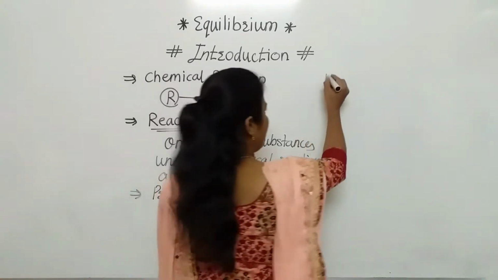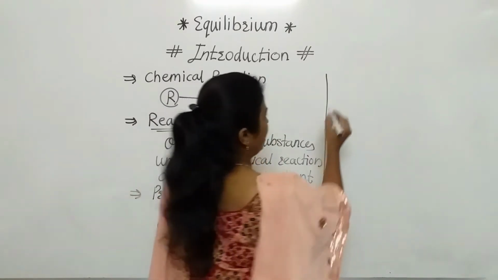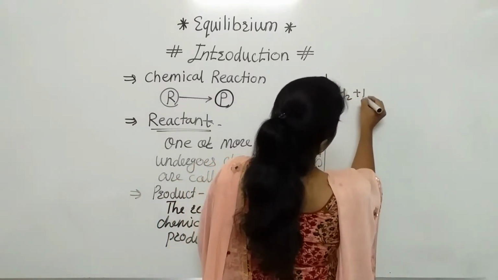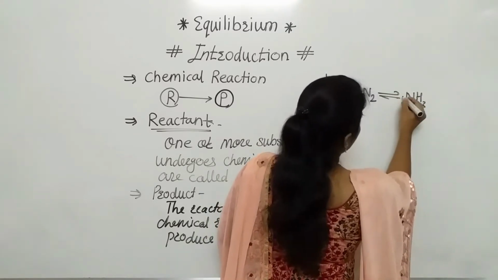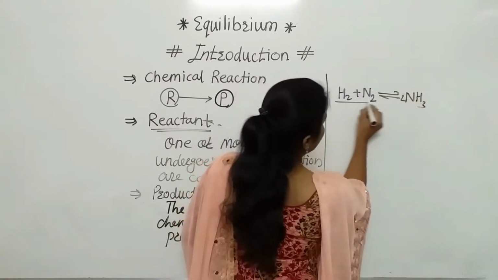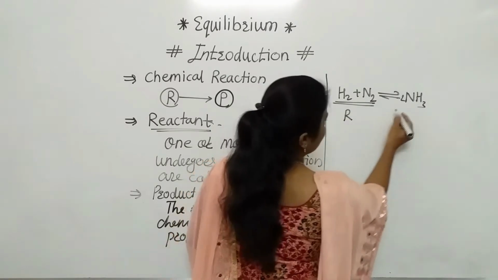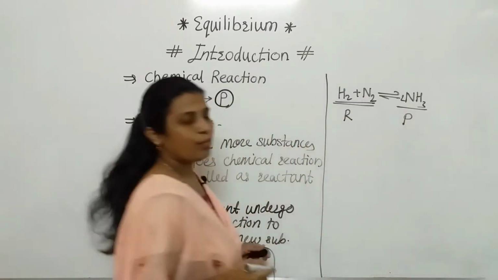For example, when hydrogen plus nitrogen gives ammonia, here this part is the reactant and this part is the product.